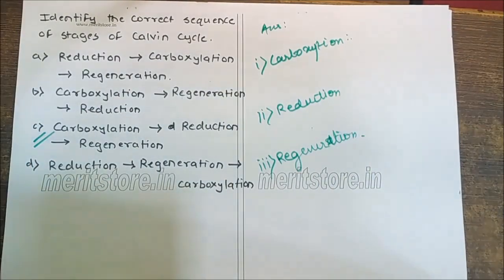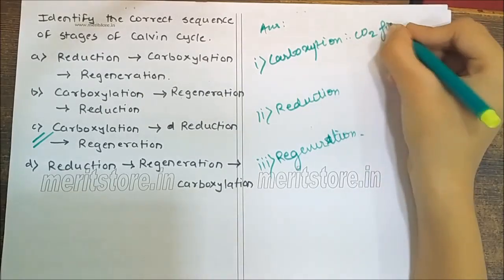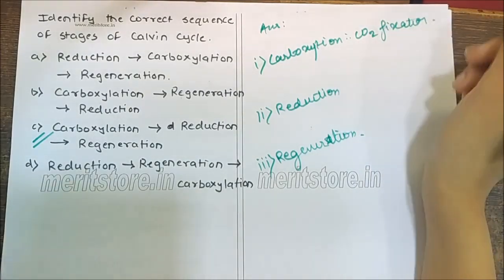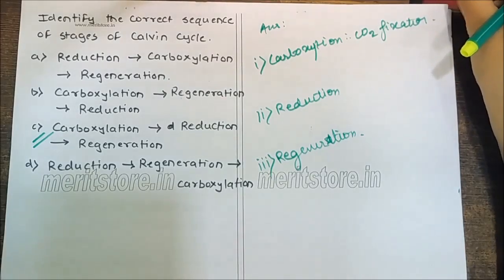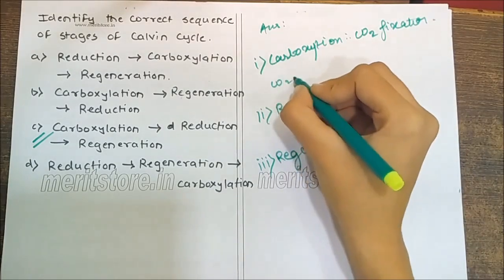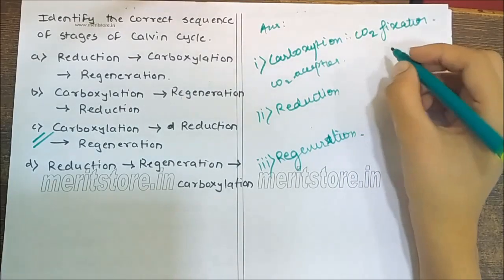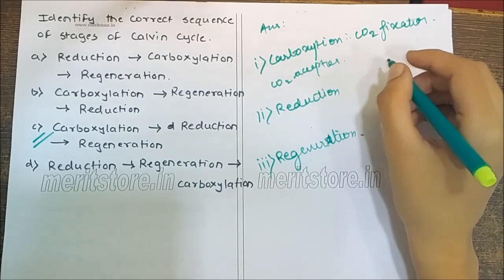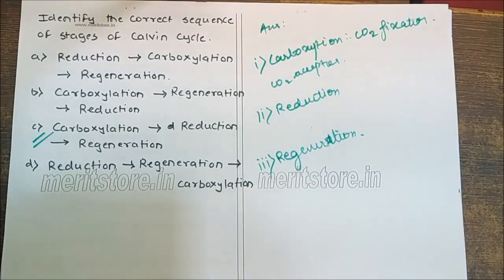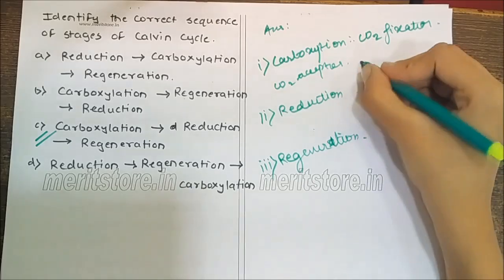Why? Because carboxylation is the most crucial step of the Calvin cycle. It involves CO2 fixation. Here, the carboxylation of the CO2 acceptor ribulose 1,5-bisphosphate takes place, forming two molecules of 3-phosphoglycerate, which is the first stable product of the Calvin cycle. This reaction is catalyzed by the enzyme Rubisco.